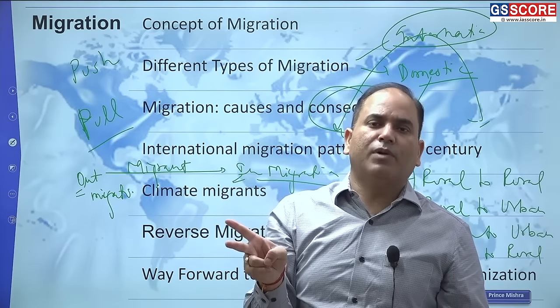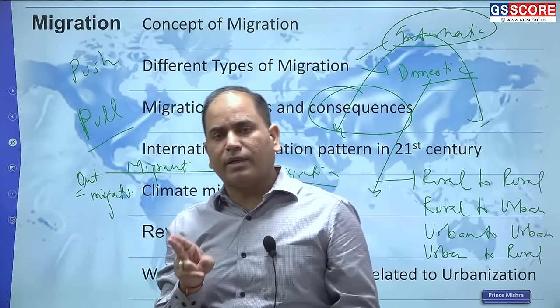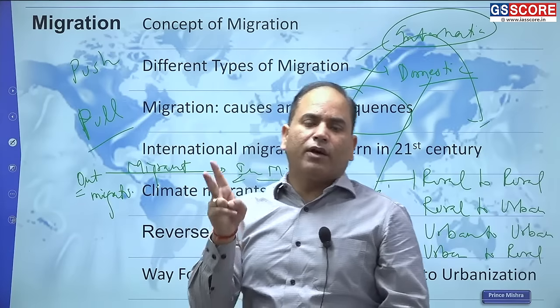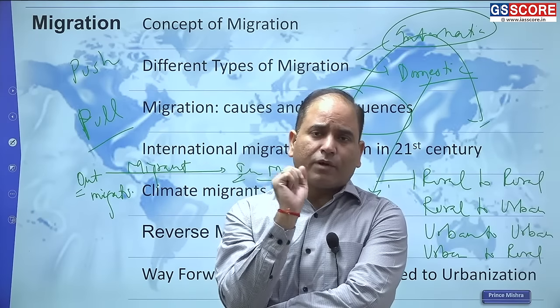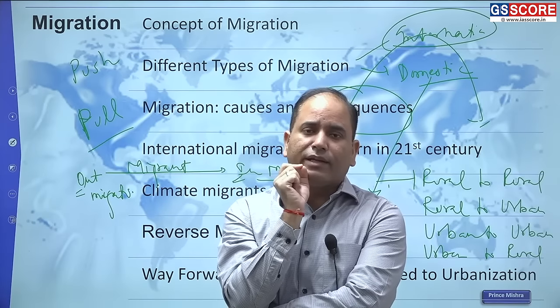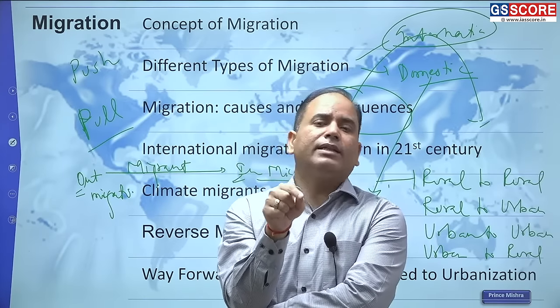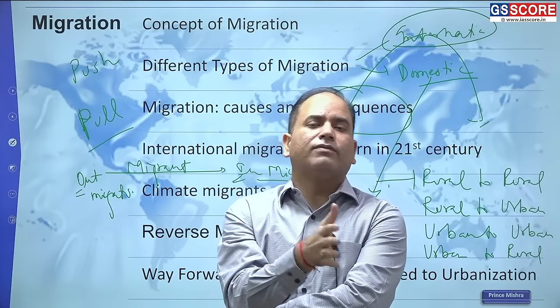Like most of the slum population in the urban area is being caused due to this rural to urban migration. So slum is a serious problem to the city life, to the urban area. But the people that are living in the slum area, they are also subjected to a lot of changes.